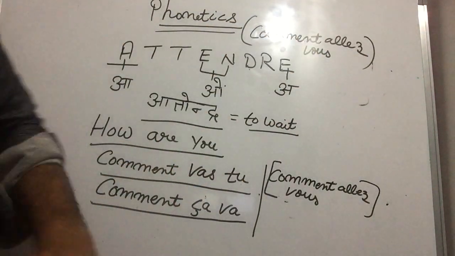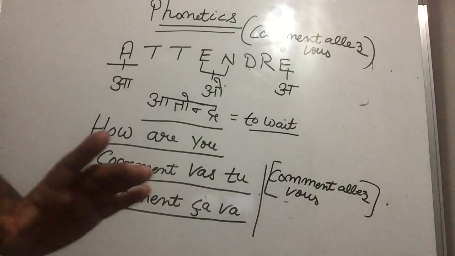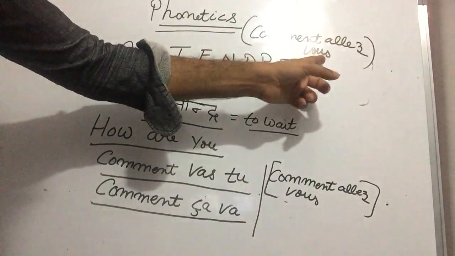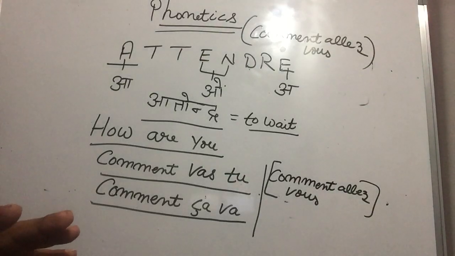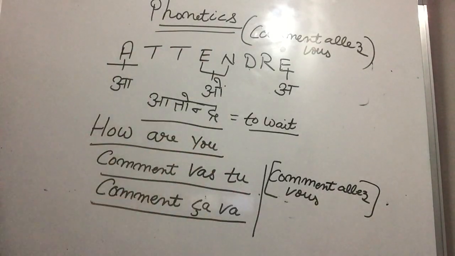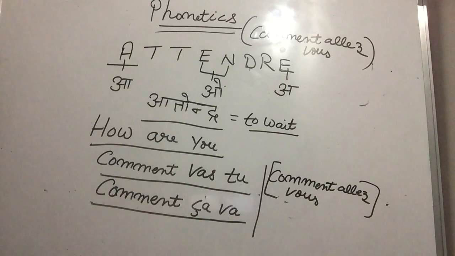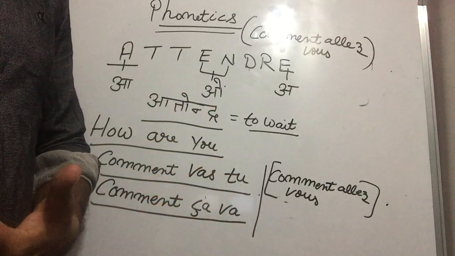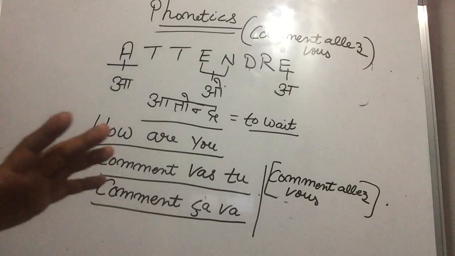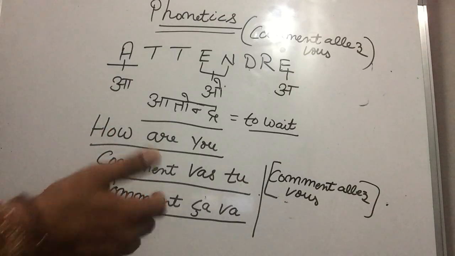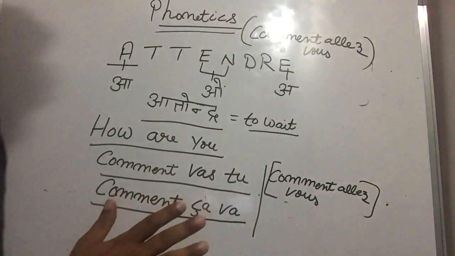So we have a complete chapter for this, so that you will come to know what is Allez-vous, what is ça va, what is vas-tu. Is it clear to you, Paji? It is just like you ask, what is how are you? Which is comment vas-tu, comment ça va, comment allez-vous. Is it clear, Paji? Yes, sir. So we have a complete chapter for this, wherein you will come to know how we can make these sentences. Is it clear, Paji?